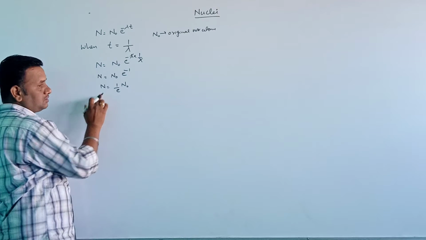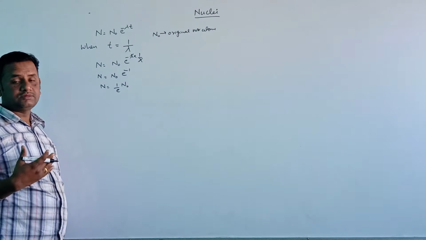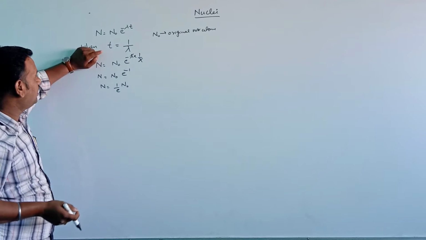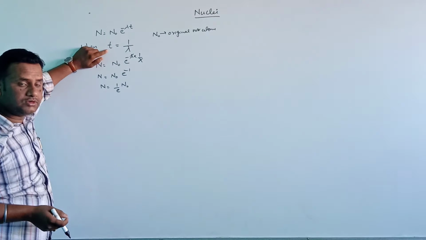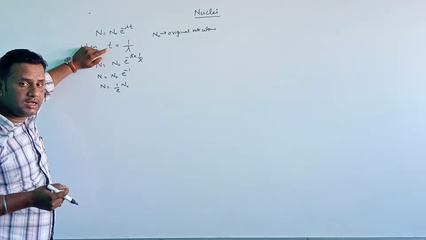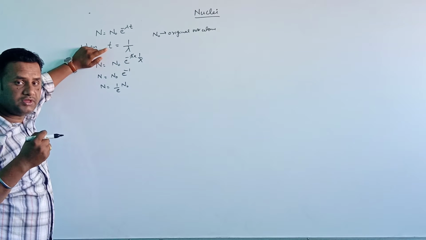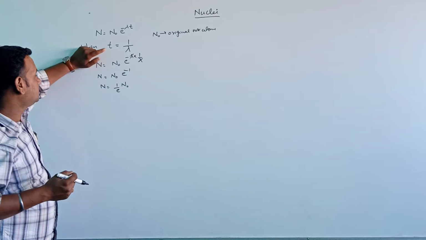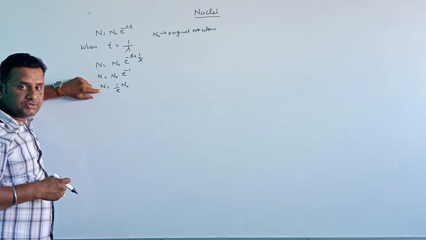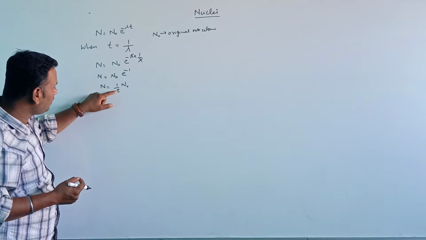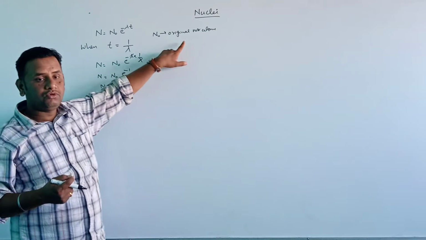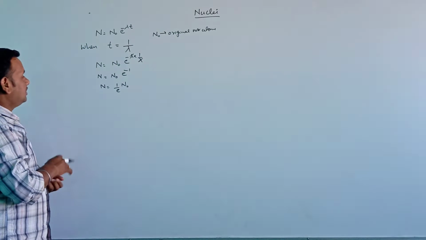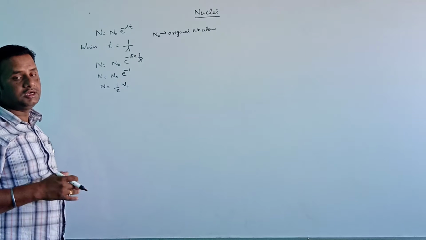N is the remaining number of atoms after time t, where t is equal to 1 by lambda, that is, the reciprocal of the decay constant. During this time interval, the total number of atoms remaining is equal to 1 by e times the original number of atoms.